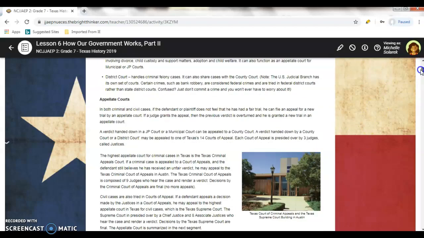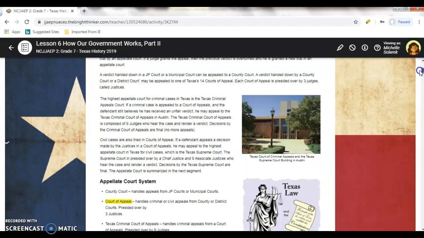Appellate courts hear both criminal and civil cases. If the defendant or plaintiff does not feel that he had a fair trial, he can file an appeal for a new trial by an appeal court or an appellate court. The highest appellate court for criminal cases in Texas is the Texas Court of Criminal Appeals. If a criminal case is appealed to the court of appeals, and the defendant still believes he has received an unfair verdict, he may appeal to the Texas Court of Criminal Appeals in Austin.